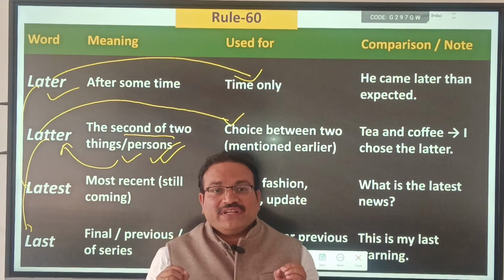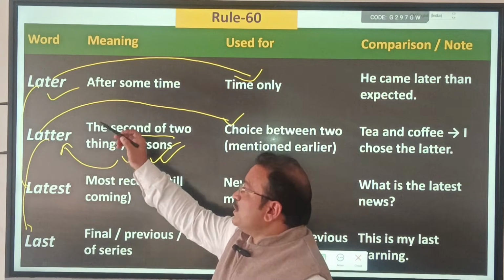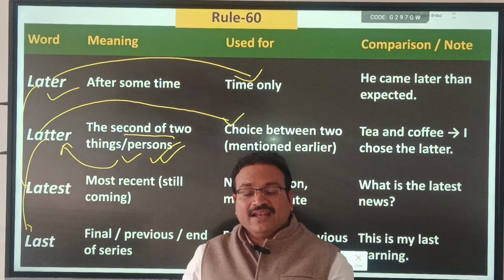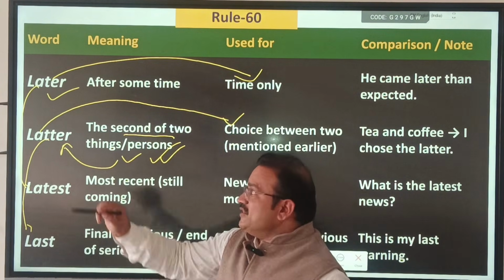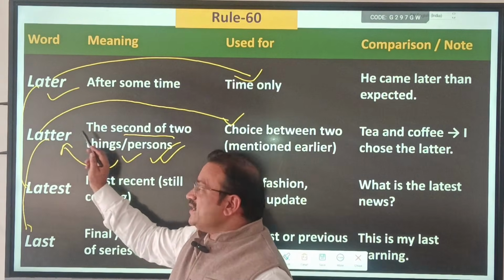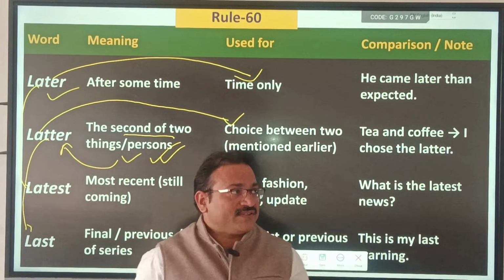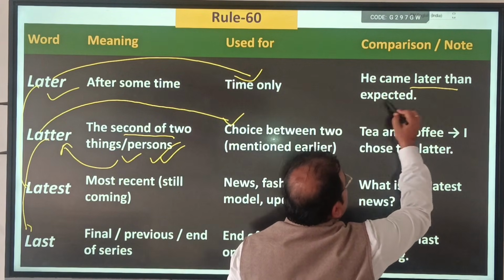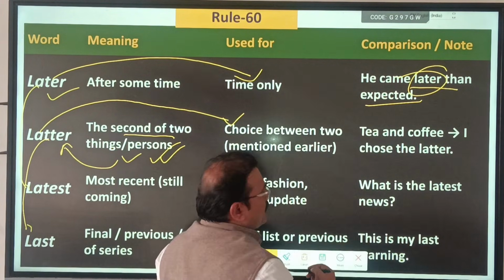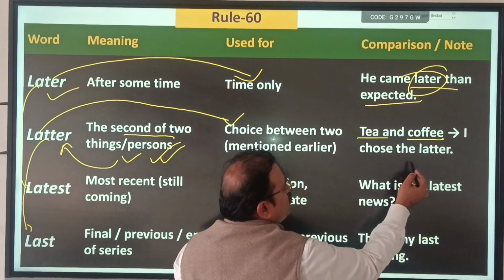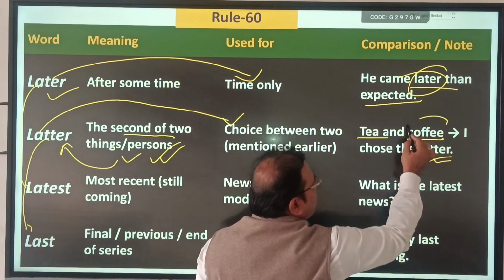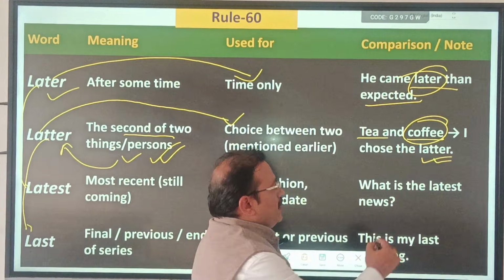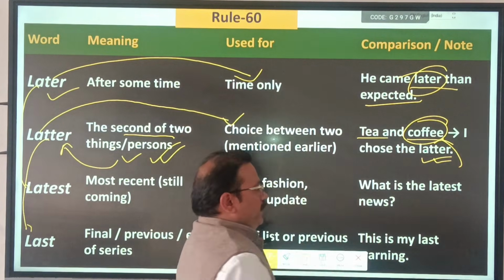So you have to keep the differences in mind. Difference between later and latter. Again, latest and last. Later is related to time, latter is related to the second of the two things. See with examples. He came later than expected. Time, yes or no? Tea and coffee, I choose the latter. What is the latter one? In two, what is the latter one? The second one, coffee. So latter here is for coffee.